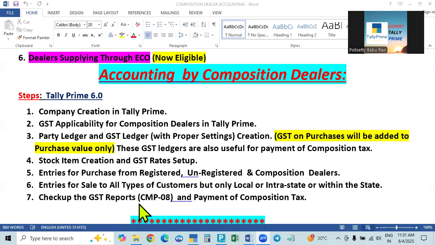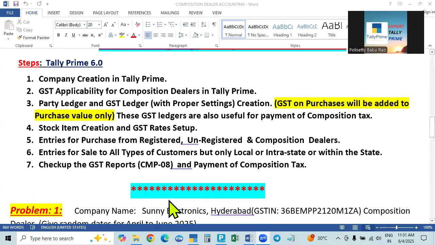We have to check the report, and then we have to file CMP 08 in the next month. This is filed quarterly. After completing the quarter, in the next month, before the 18th, CMP 08 is to be filed. At the time of filing, first we have to pay the composition tax, which is 1%. That is paid, and then CMP 08 is filed. So that we have to take up.